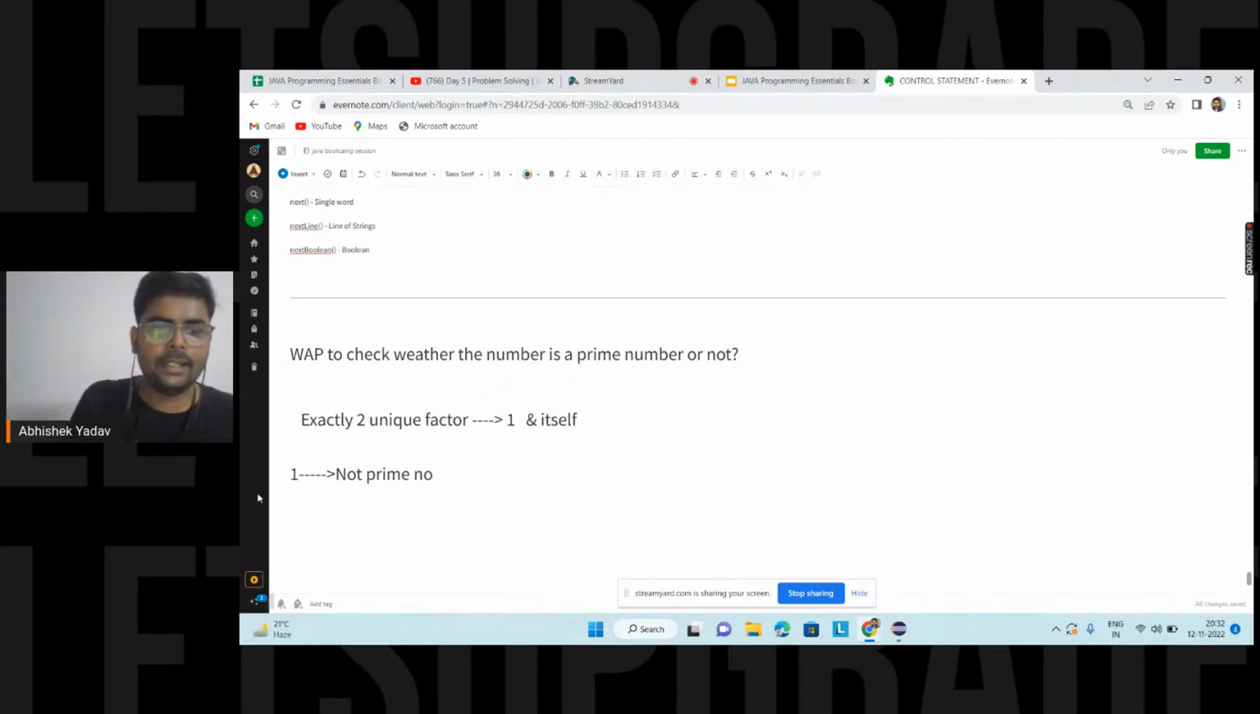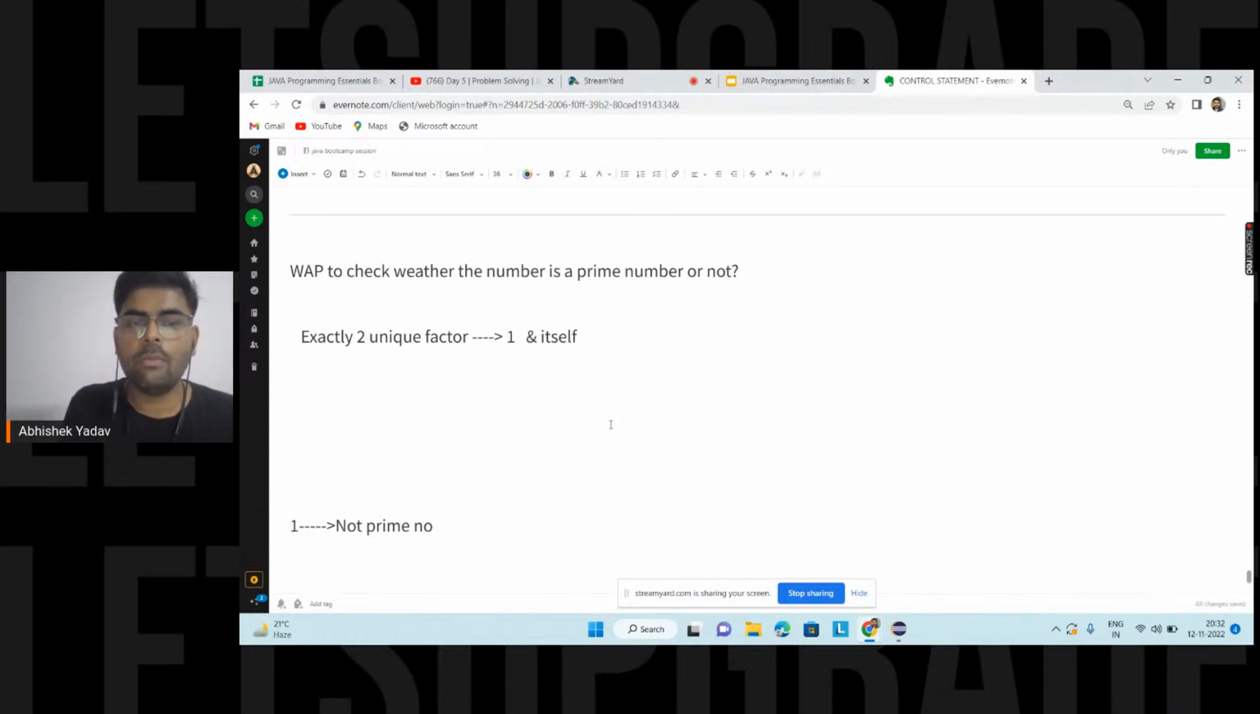So you are saying, hey, now I know the definition of a prime number. That is, I have to check how many factors a number has. If the number of factors of a particular number is equal to 2, that means that number is a prime number. And if the number of factors is not equal to 2, then that number is not a prime number. Okay, let's take an example here.